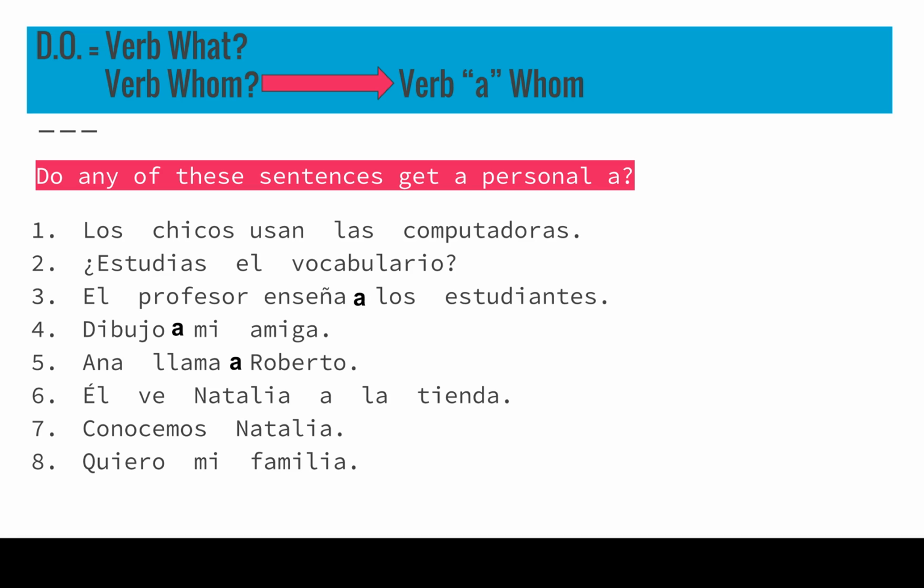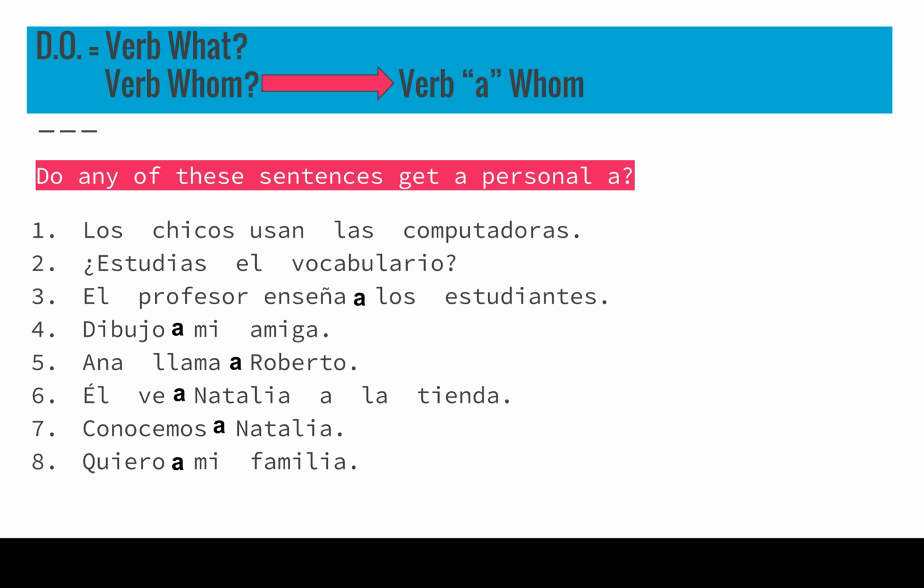6. Él ve Natalia a la tienda. He sees Natalia at the store. He sees whom? Natalia. Needs that personal a. 7. Conocemos Natalia. We know Natalia. We know whom? Natalia. 8. Quiero mi familia. I love my family. I love whom? My family.